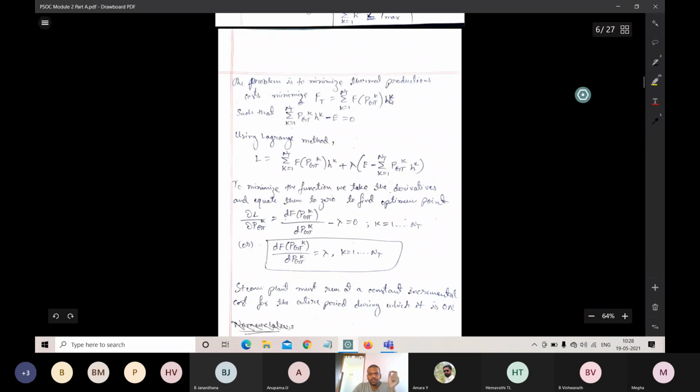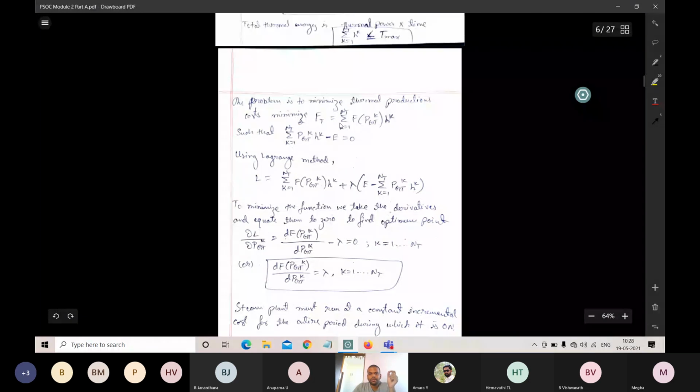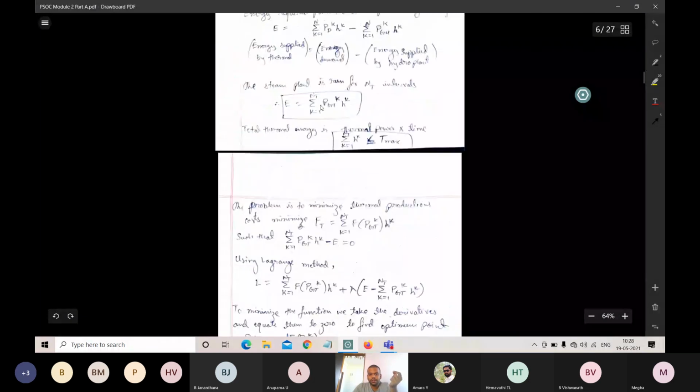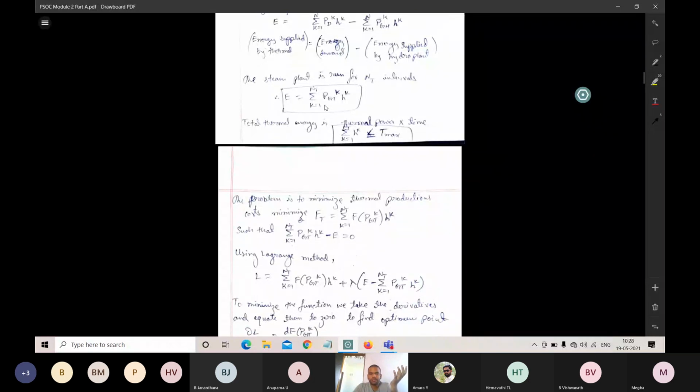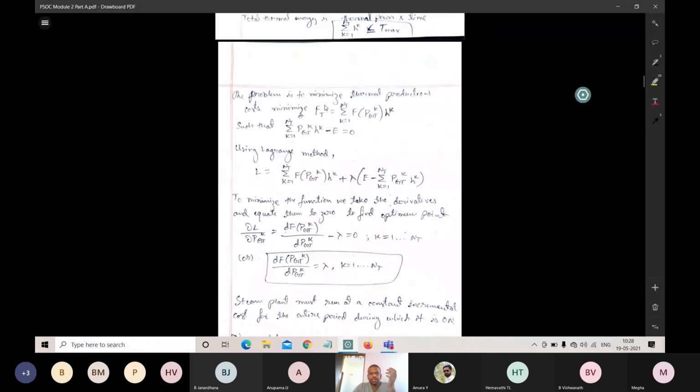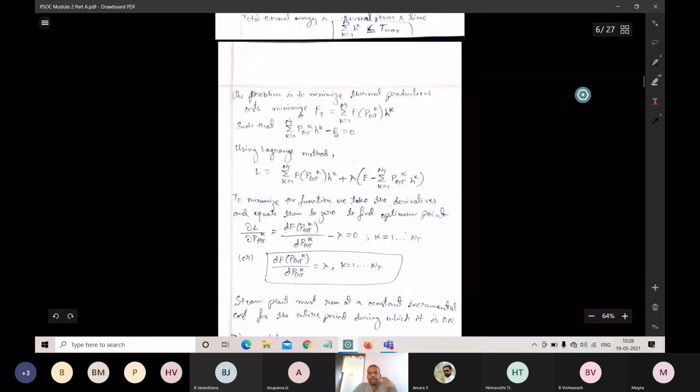But from this equation, the total energy minus the total power generated from the thermal power plant gives 0. The same thing I have written here, using the above equation, where I have taken the E inside. We need this equation to calculate the Lagrange's constants.